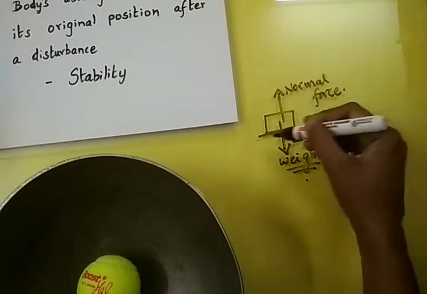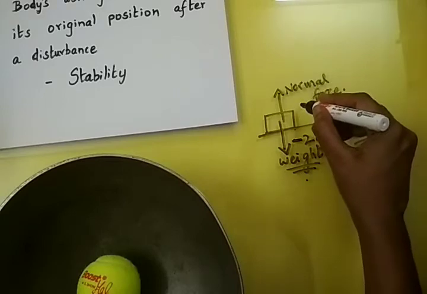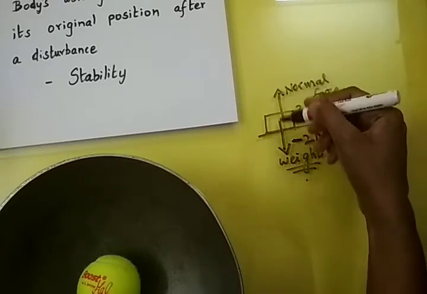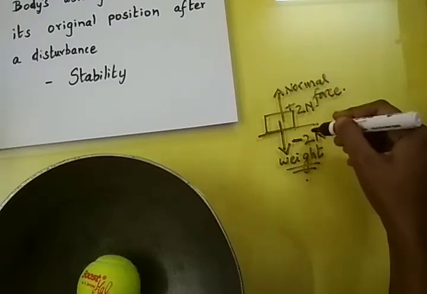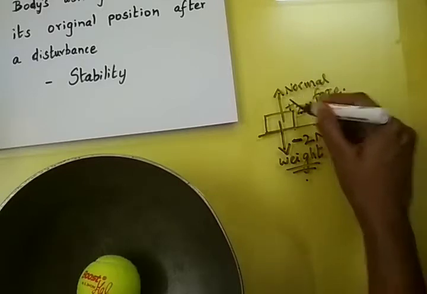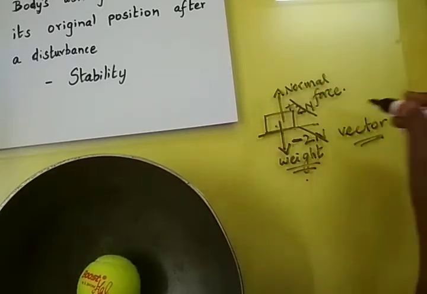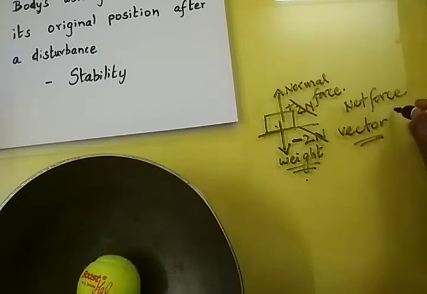And the surface on which it is placed will exert an equal force which is 2 Newton, but it acts in the opposite direction, that is vertically upwards. So we give plus 2 for this, right? So the plus 2 and minus 2 will get cancelled. So the net or the total force acting on that body is said to be 0. Net force acting on a body at rest is 0, and so it does not move.